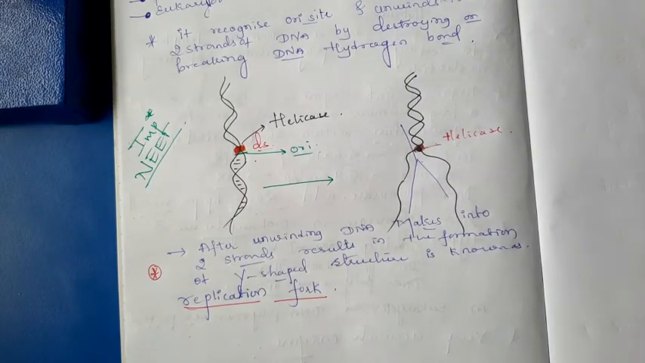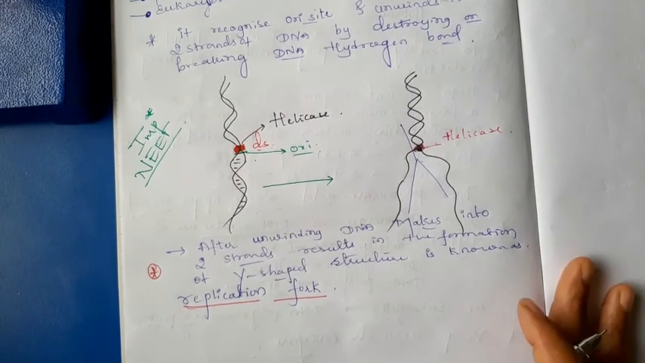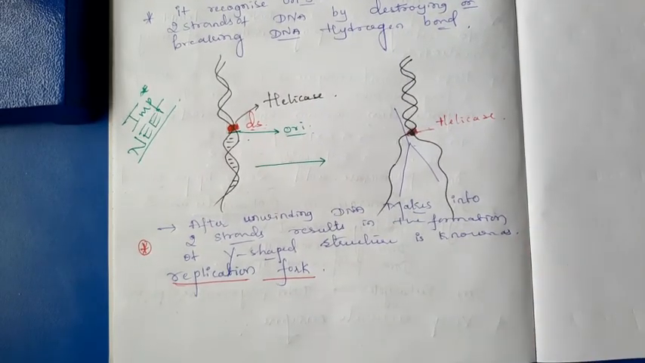Next. This is all about the helicase and DNA polymerase enzymes. These are the main enzymes which are very necessary for replication. We will continue in the next class with the next enzymes. Okay. Thank you.